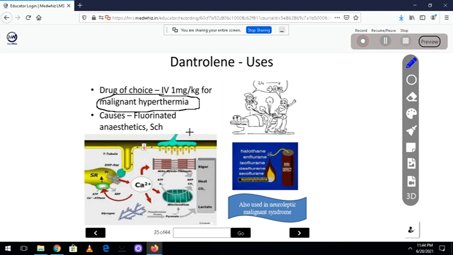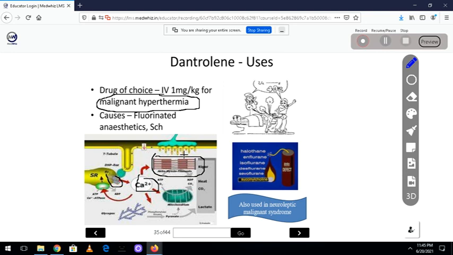Now, what is malignant hyperthermia? It is a pharmacogenetic condition. For example, if you are using fluorinated anesthetics like halothane, enflurane, isoflurane, desflurane, sevoflurane, and succinylcholine, the calcium gets released from the ryanodine receptor, which stimulates the actin myosin filaments, and the patient will have increased muscle contraction. What happens if you contract the muscles more and more? The body temperature increases. When a patient has fever, why do they get chills? Because chills cause muscle contraction, so the body temperature increases. So in malignant hyperthermia, the calcium released from the ryanodine receptor is responsible for the increased temperature.